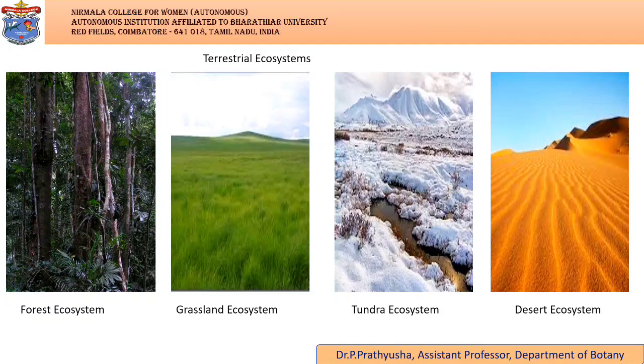Tundra ecosystems are devoid of trees and are found in cold climates or where the rainfall is very scarce. They are covered with snow for most of the year. The ecosystem in the Arctic or mountain tops is tundra type. Desert ecosystems are found throughout the world. These are regions with very little rainfall. The days are hot and the nights are very cold.